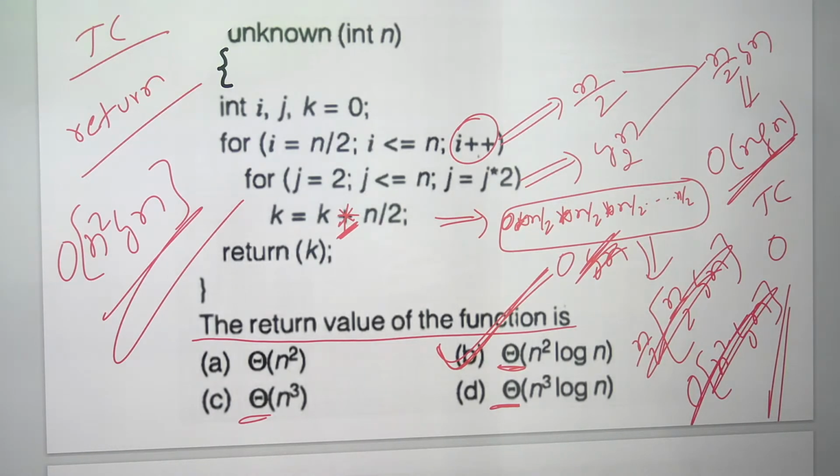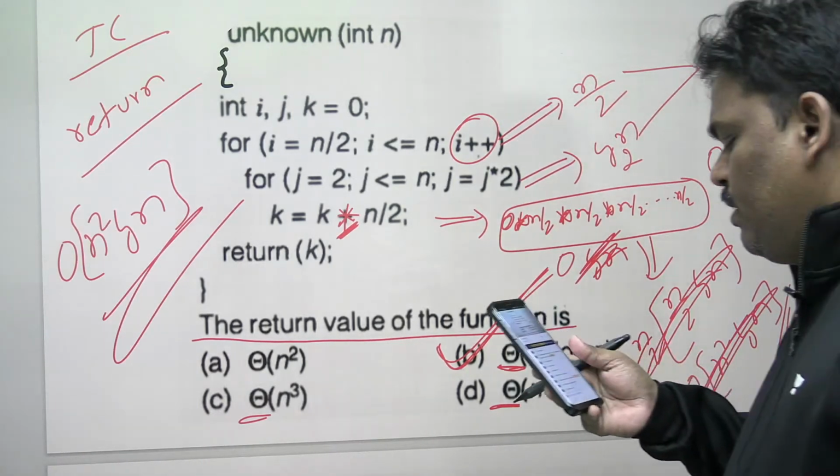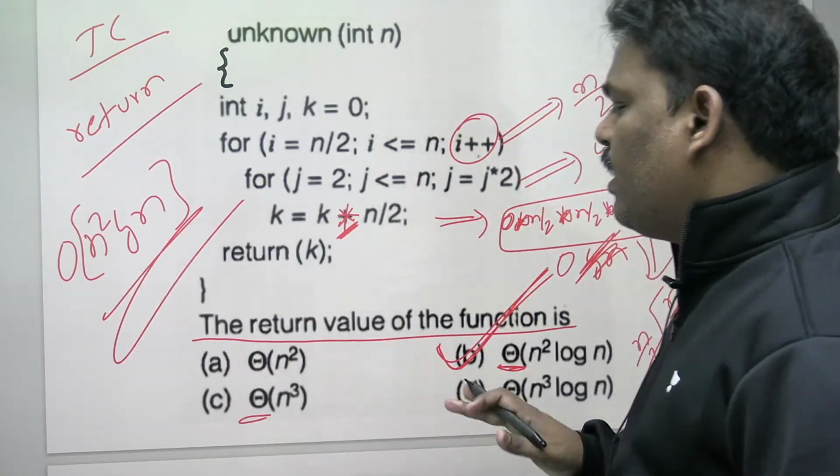Yeah, I think omega, right? Omega, B correct, because n square log n is omega of n square log n, true. What about option A? Some people are saying option A. Let's check omega. N square log n is omega of n square, true. N square log n is omega of n square log n, true. N square log n omega of n cube, no. N square log n omega of n cube log n, no. So at that time AB are correct. If omega, AB correct.